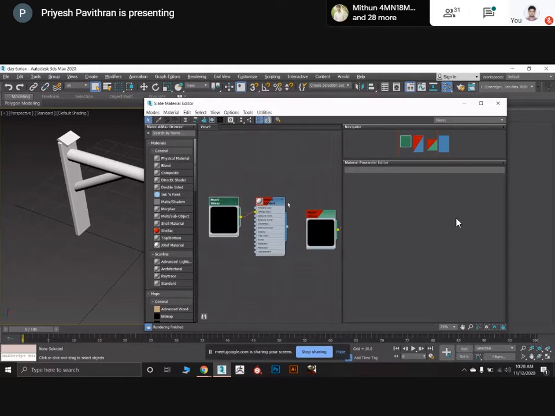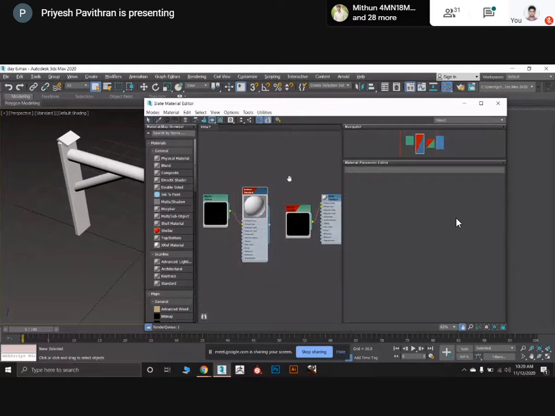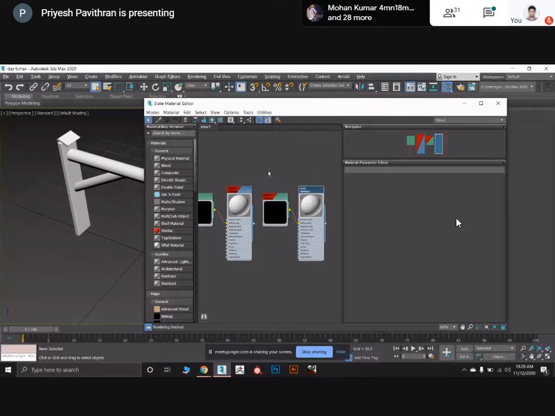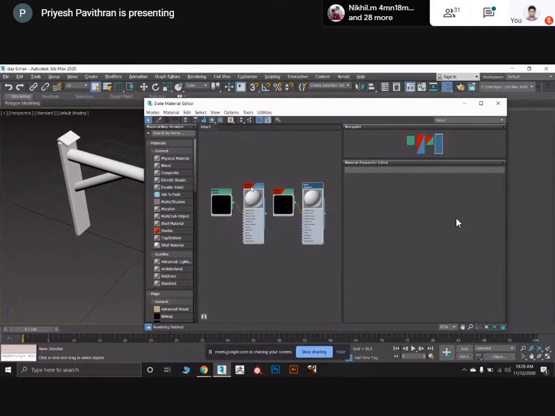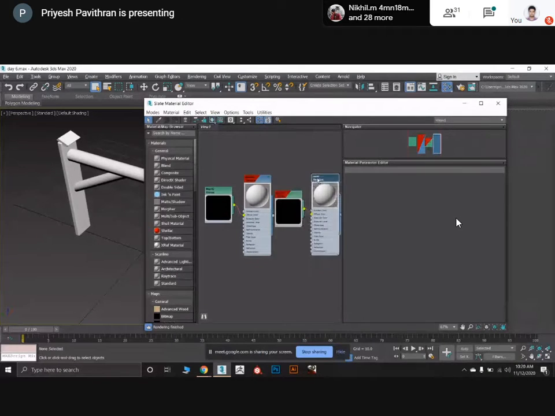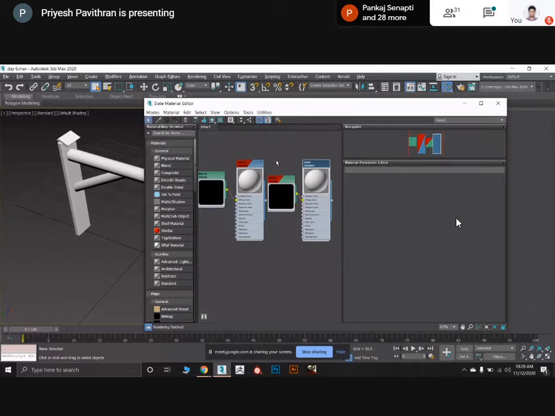Yesterday, actually, I missed mentioning one part. Mainly for the texture, always use JPEG files. JPEG is the only file that will be supported by Eon XR. Because of the texture format only, we were getting that error yesterday.